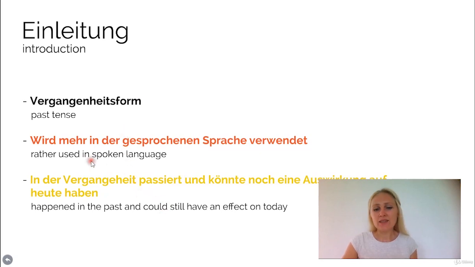Okay, and it's also used if it is an action or something that happened in the past that might still have an effect on today. It's written here, in der Vergangenheit passiert und könnte noch eine Auswirkung auf heute haben. Could still have an effect on today. This is when we use the German perfect tense.